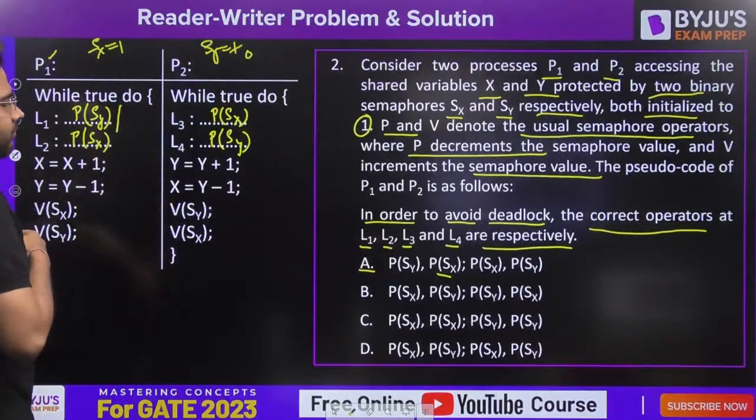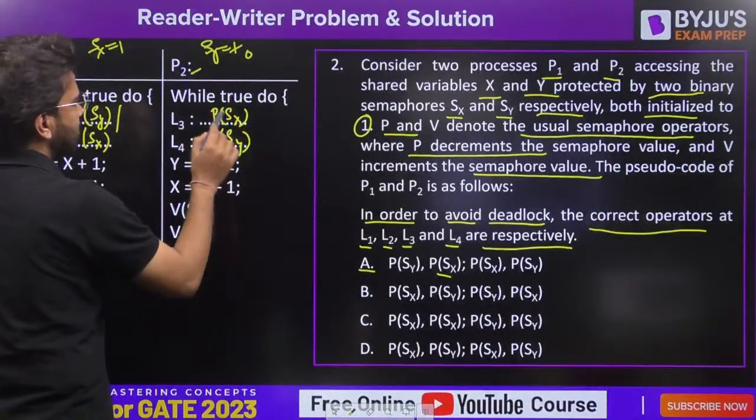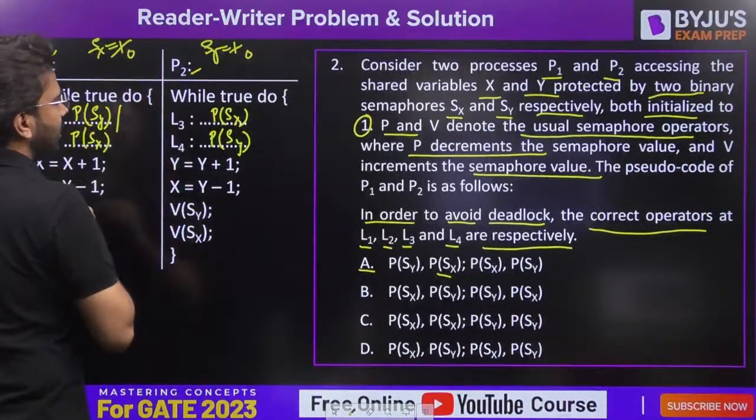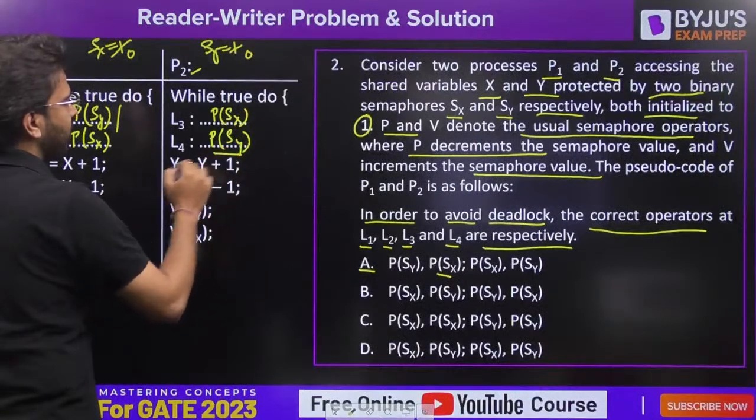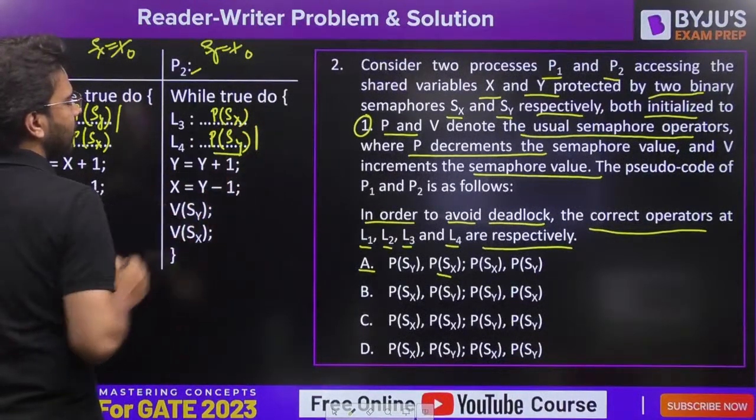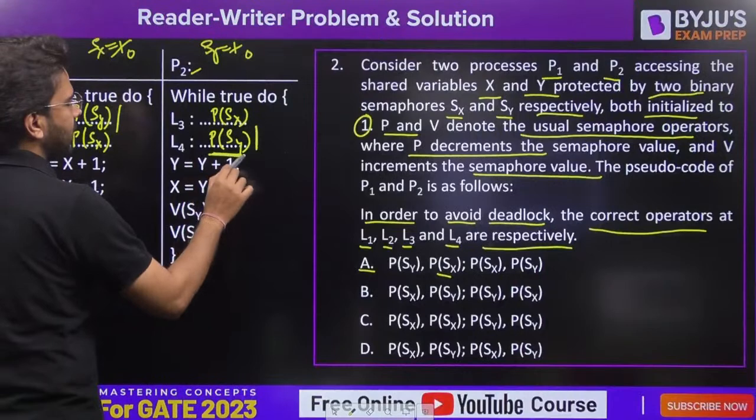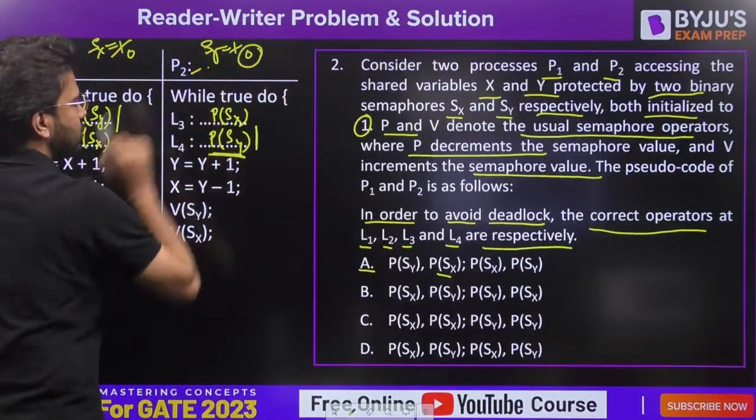Let's say it got preempted. Let's say P2 arrives, P of Sx decrements the value. Now let's say P of Sy. What will happen? Blocked here, because it will not be able to perform the down operation on Sy, since the value is already 0.